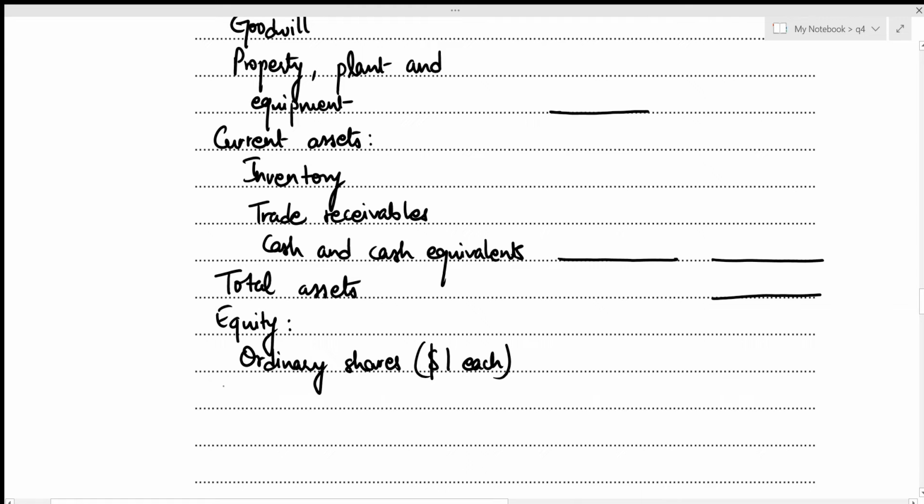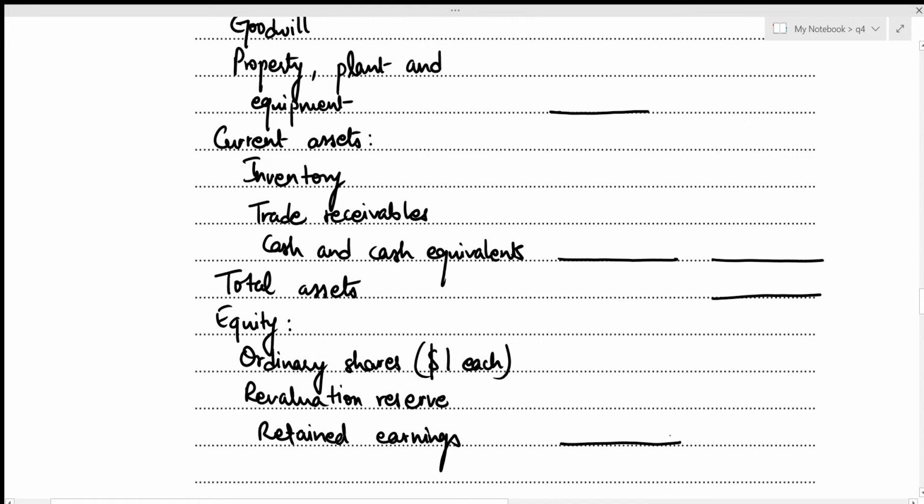The next one was revaluation reserve. And then we had retained earnings. And this gives the total for equity.